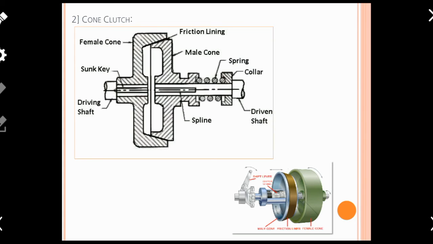But if you look at the cone clutch very carefully, you might see that the connection between the driving member as well as the driven member is made on somewhat inclined common contact surfaces. There is nothing in a vertical plane to be connected; instead there is an inclined plane through which both of the parts, the driving parts and the driven shaft, are connected.